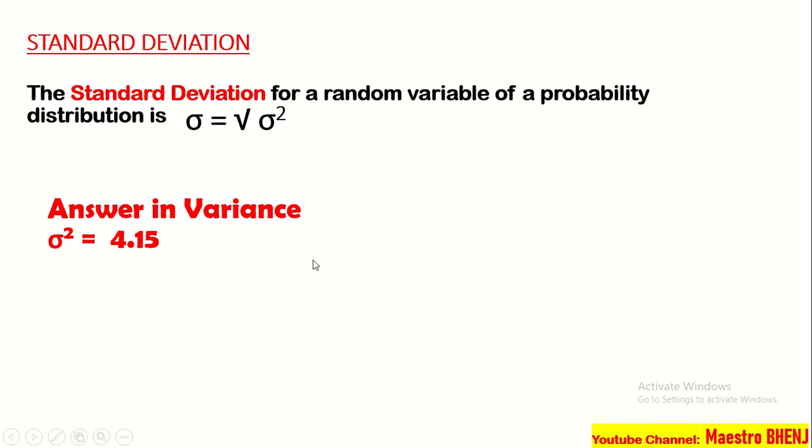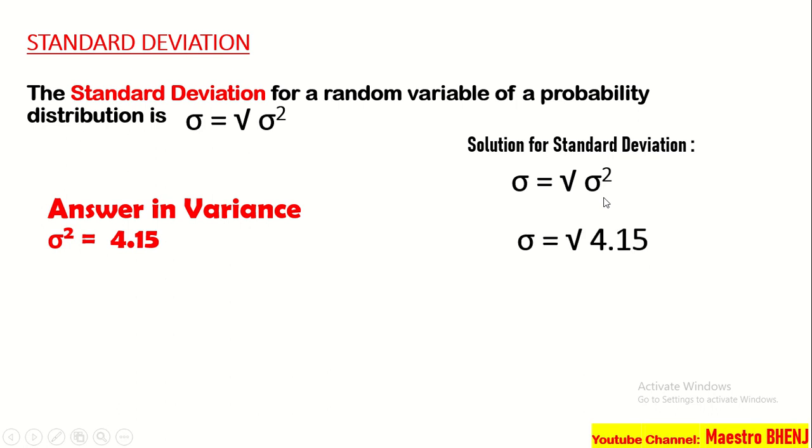So, let us take the solution. Solution for standard deviation. Standard deviation is equal to the square root of variance. So, napakadali. I-square root lang natin daw yung variance. So, palitan natin itong sign na to, which is the sigma squared. Ito po yung variance, which is 4.15. And then, we have to square root this.